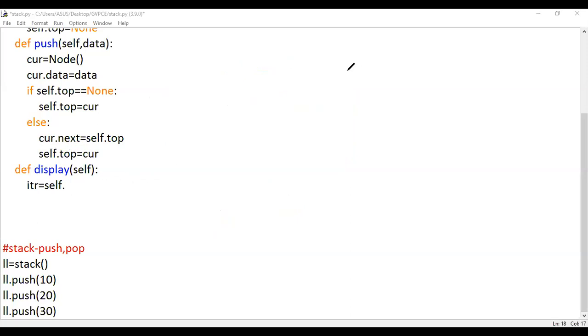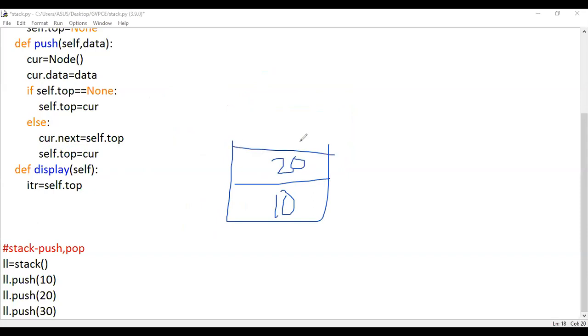So for display, where should I start my iteration? From the top. Here we don't have multiple options. From the top only I should display it. So if the stack is like this, if the data are like this, 10, 20 and 30, your top will be at this position. I'm supposed to pop out the element one by one from the top end only, no other way.